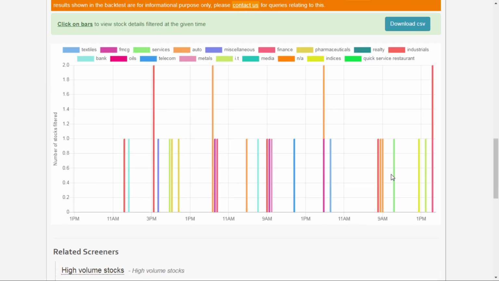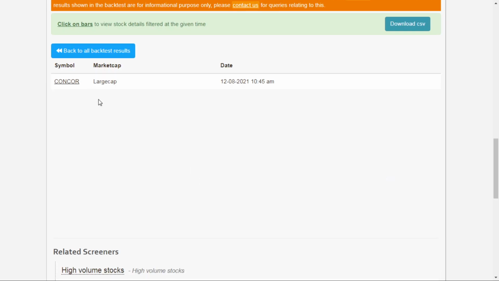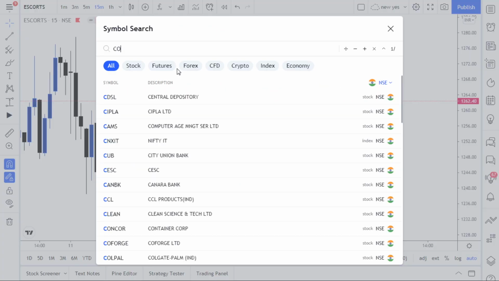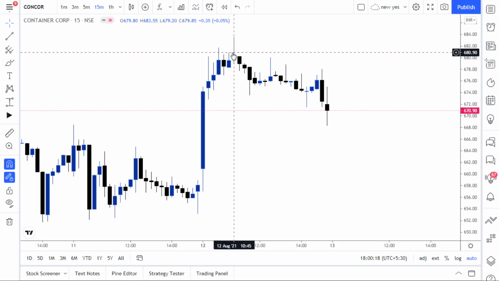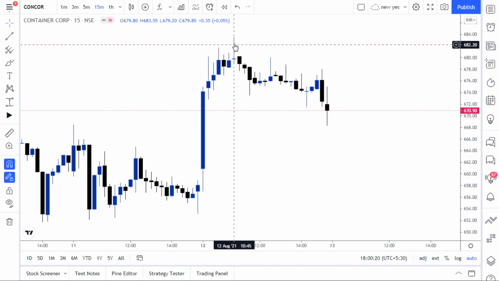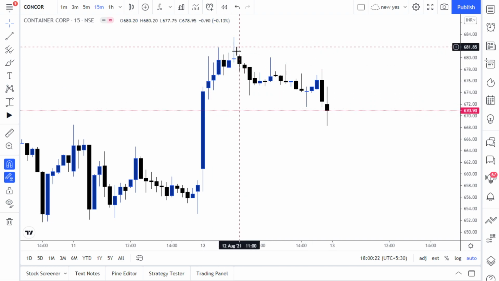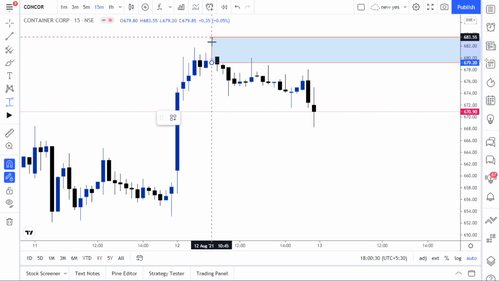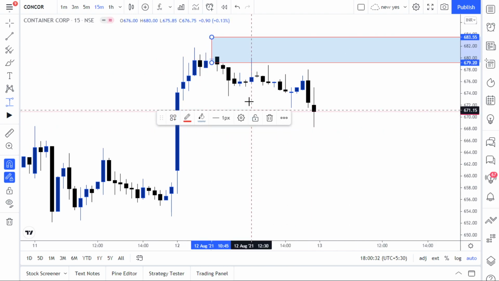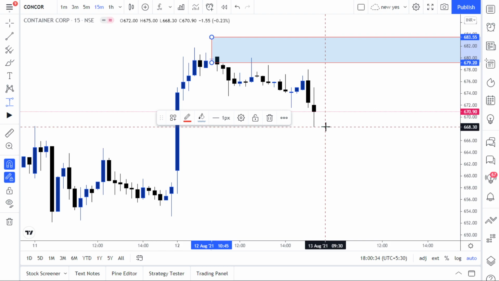Scans also work well. And if you check, Concor is another one. So we'll check for Concor, Container Corporation. When it forms, yes, it forms around 10:45 when the day high is forming. So that time it gives you the perfect doji, where 863 and 879 is the level for the stock, where it is broken that level and it started falling down till 668.